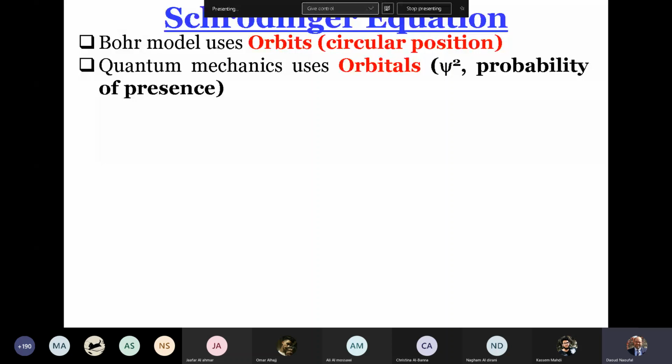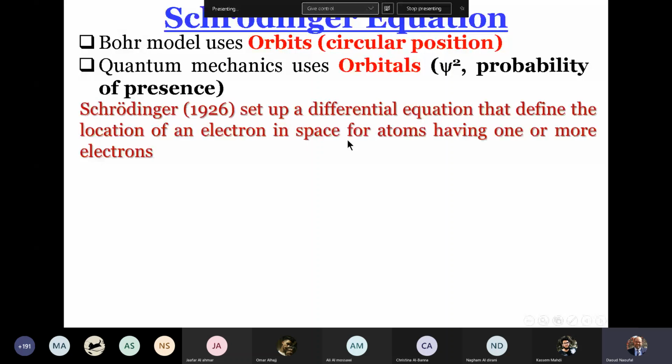So now Schrödinger in 1926 found a differential mathematical equation that defines the location of the electron in space for atoms having one or more electrons.